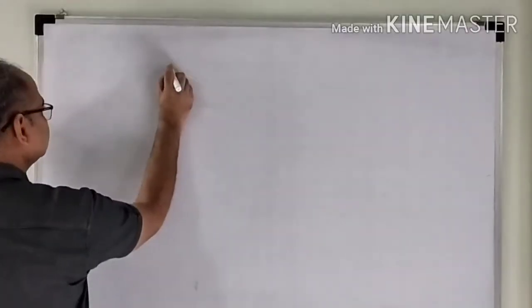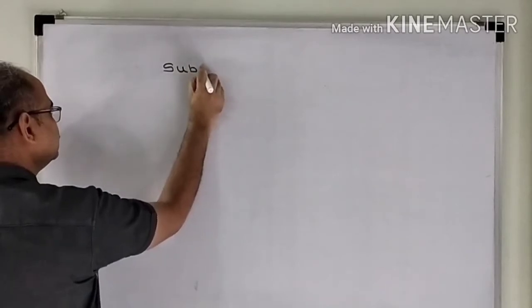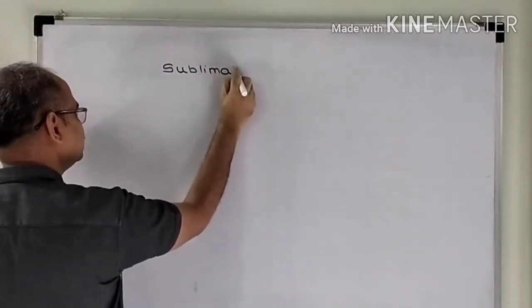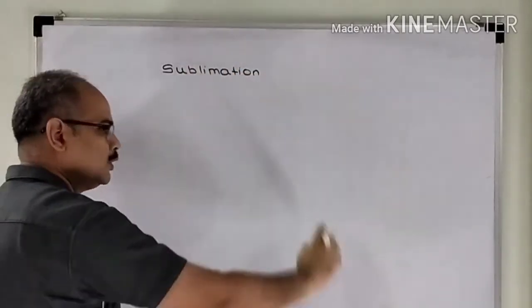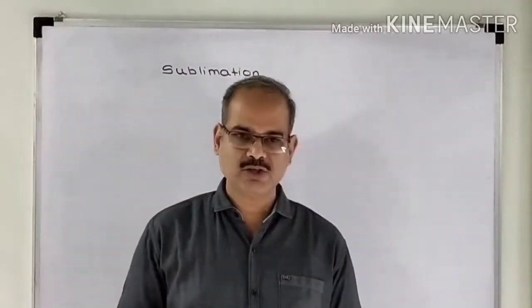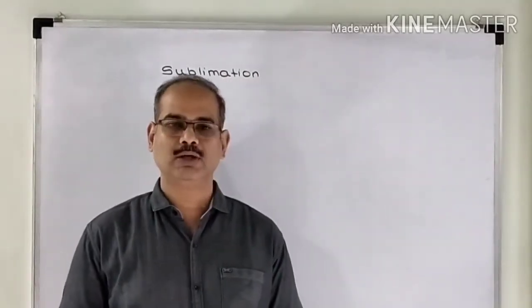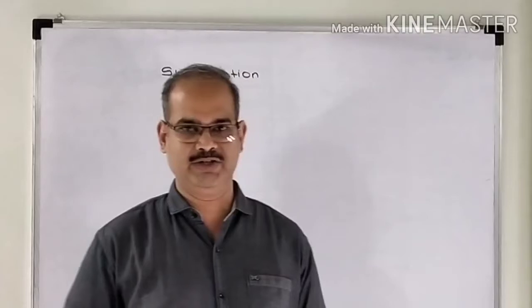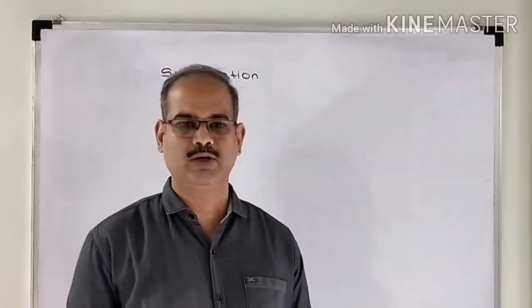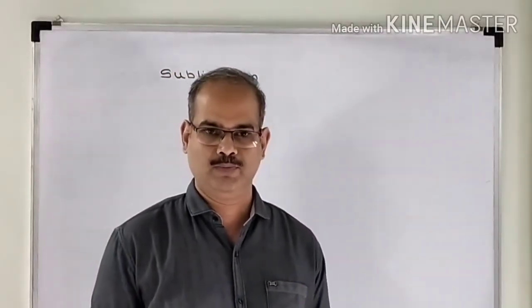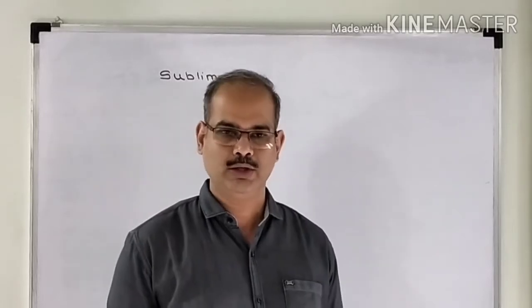The next phase transition that we are going to take is sublimation. What is sublimation? Sublimation is a process in which I have a substance which is in the solid state, and I am going to directly convert it into its gaseous state without taking it into the liquid state.